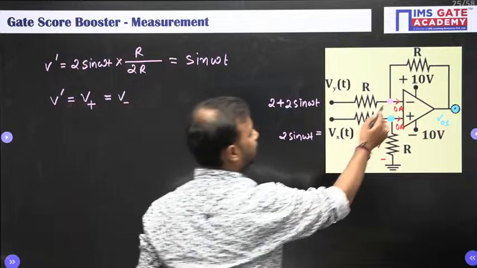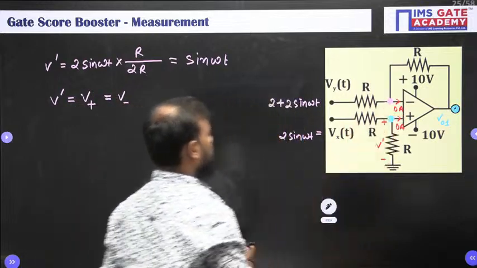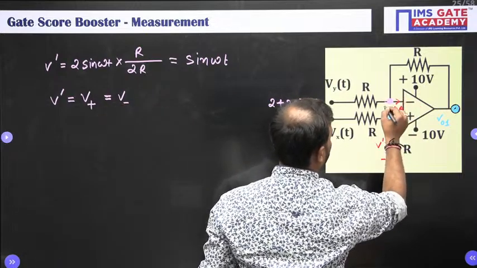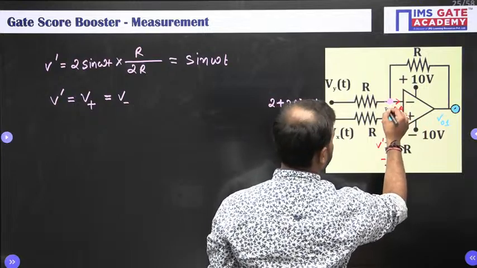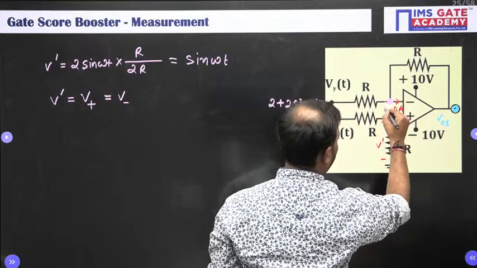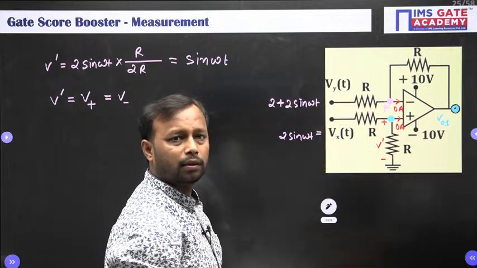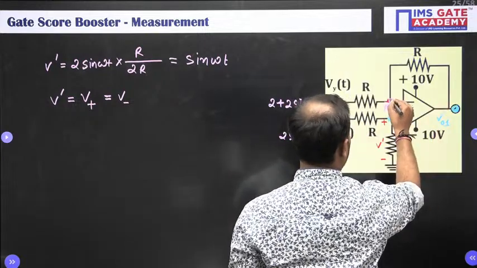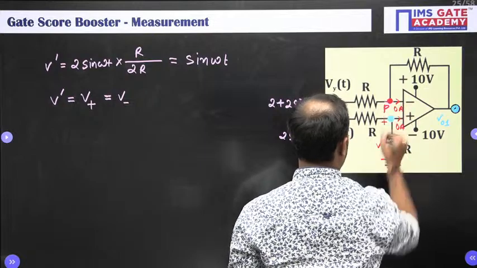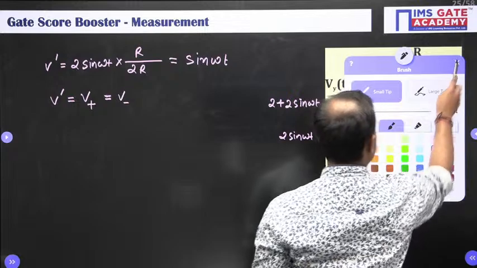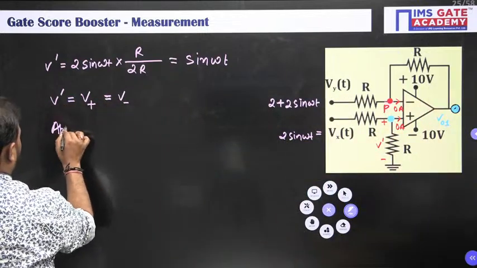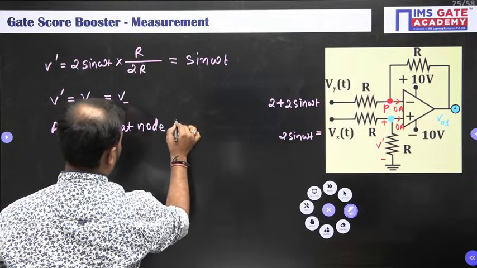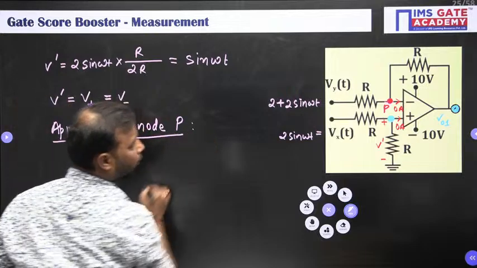Done. Now apply KCL at this node. At this node. Node क्या ले ले? जल्दी बताओ क्या ले ले? Node P. Node P. ये कलर विजिबल है ना? नहीं है? Okay. Apply KCL at node P. Let us see what we are getting.